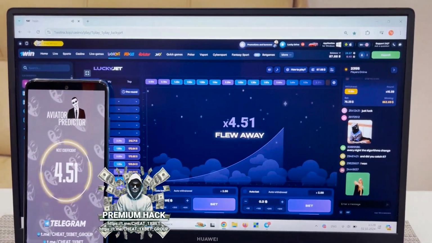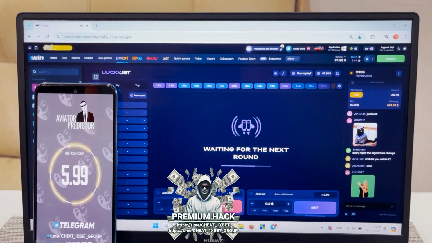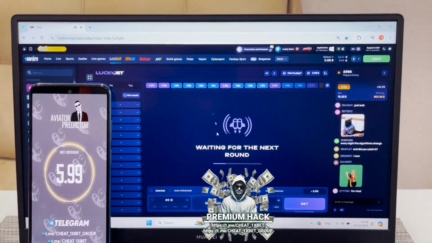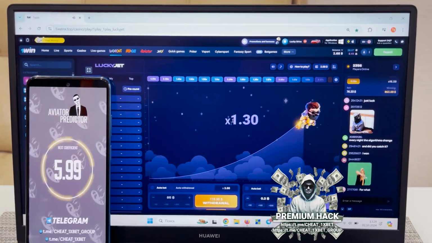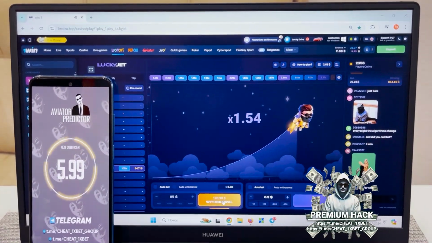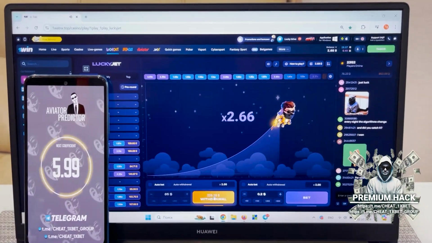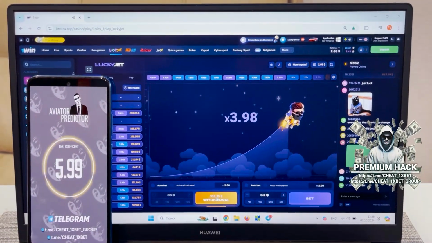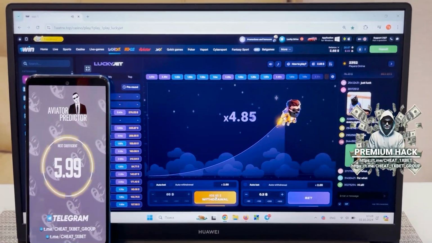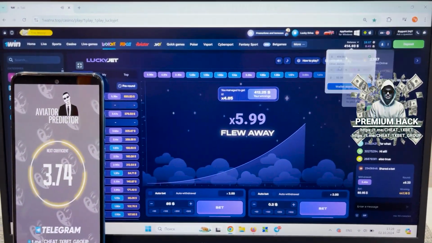Yes guys, my predictor works. Place a bet. Next coefficient 5.99. Okay, withdraw. Yes guys, I won. Look at my balance.